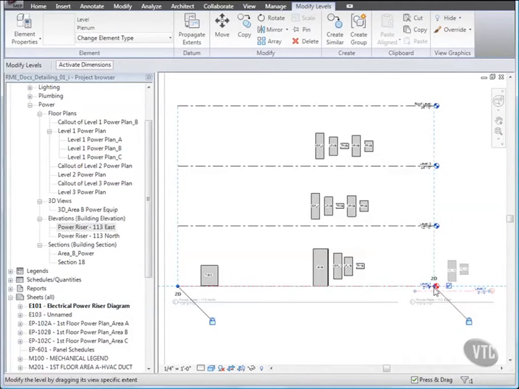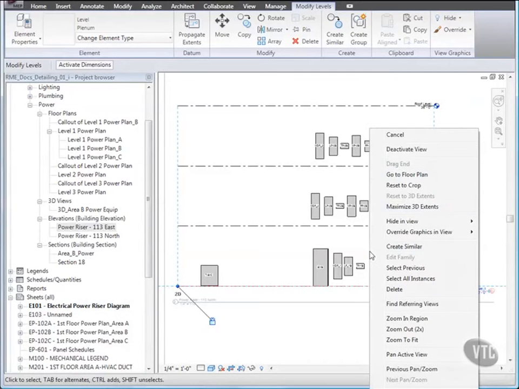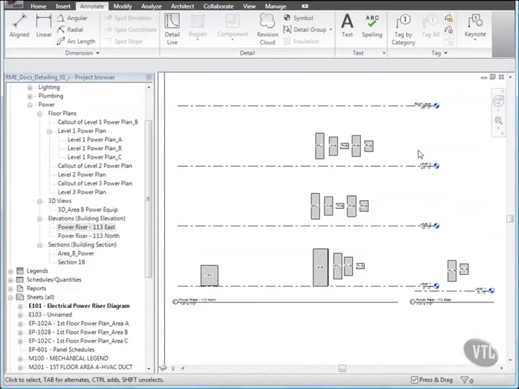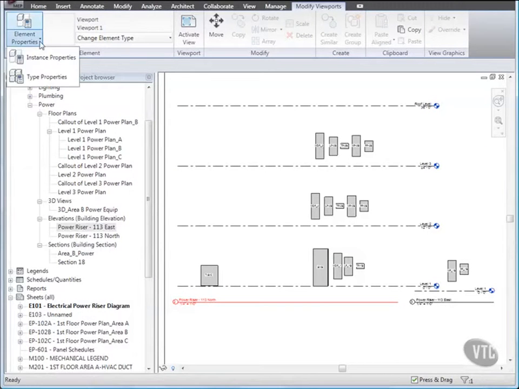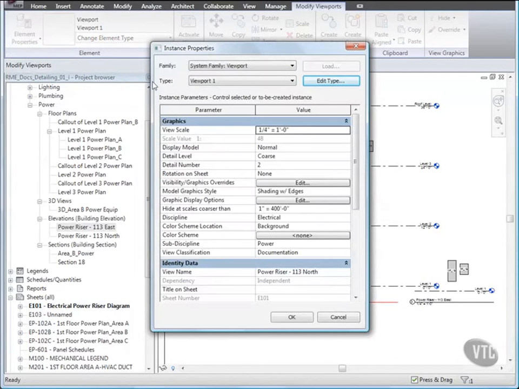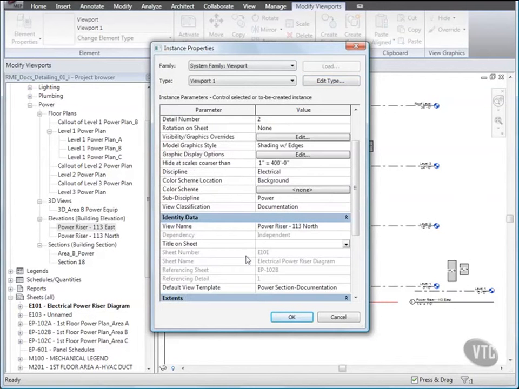Doing this enables you to later drag the 113 East view to the left, giving the appearance of a single view. Right-click and click Deactivate View. And next we'll modify a viewport title. Select the title of the 113 North view, and from the Element panel, click the Element Properties drop-down and select Instance Properties. In the Instance Properties dialog, under Identity Data, for Title on Sheet, type Electrical Power Riser Diagram.